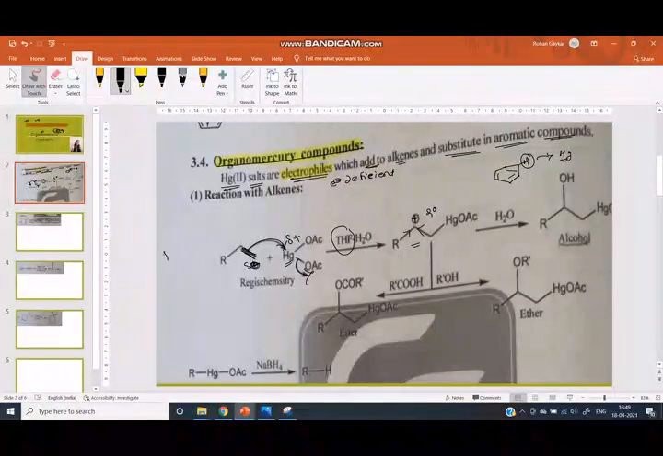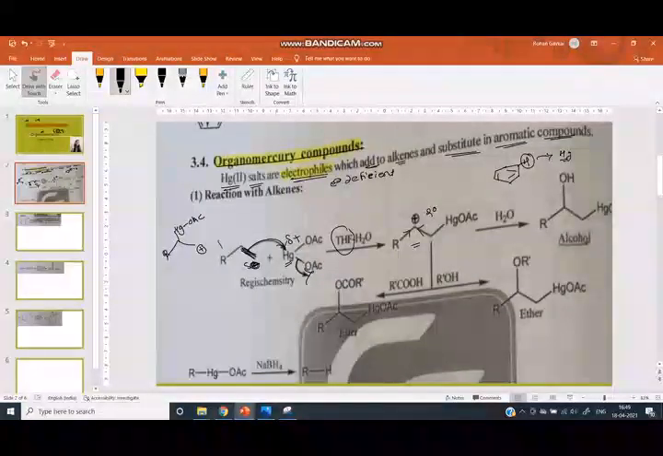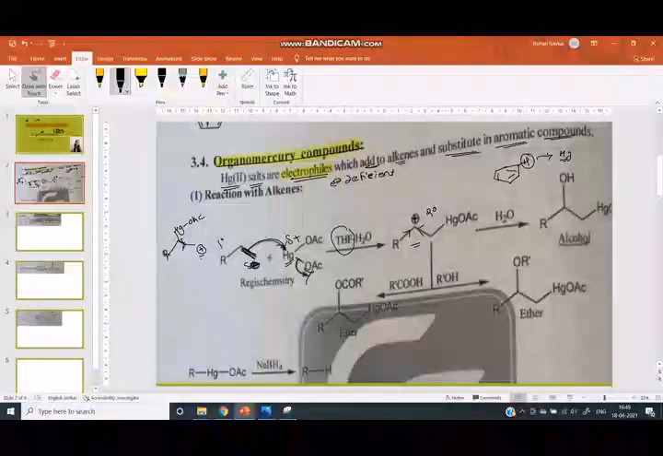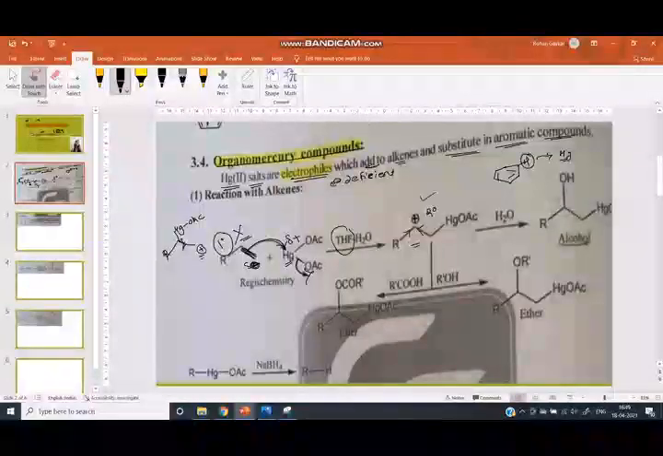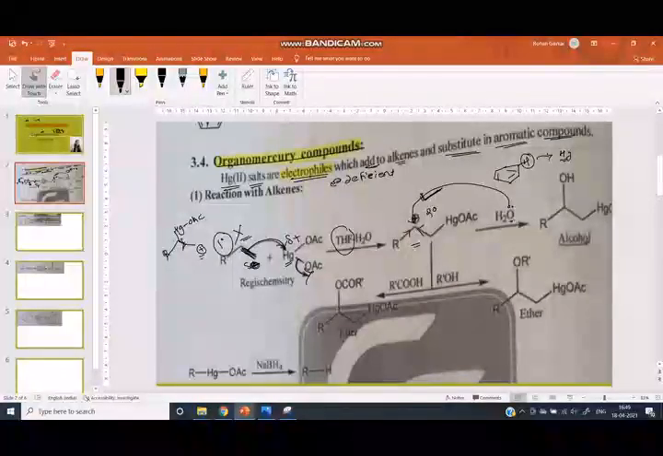Here there are two possibilities for addition of mercury. If the carbocation is generated here and HgOAc is attached there, this carbocation is primary, meaning only one alkyl group is attached to the positively charged species. Therefore the positive charge is not stabilized in primary, so this possibility is cancelled out, and we take this possibility. Then water attacks this positively charged carbon and we get alcohol.